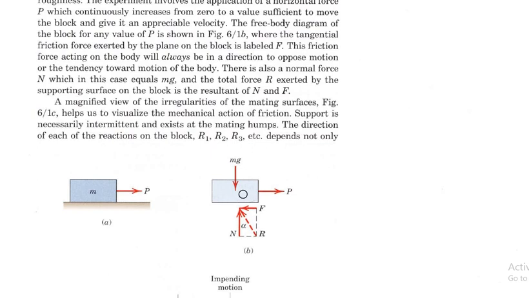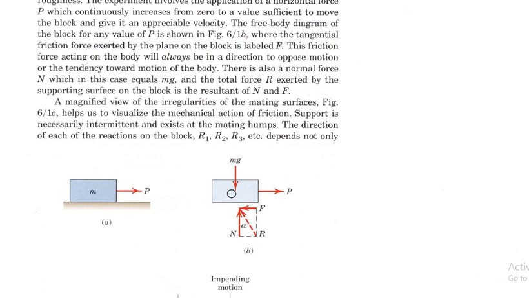Every action has a reaction equal in magnitude but opposite in direction, but in the static condition this weight is equal to this normal reaction. So in static condition W will be equal to N. If we apply a certain force or pull P to drag it, then there will be a frictional force against the direction of motion. The resultant of this normal reaction and this force F is known as R.